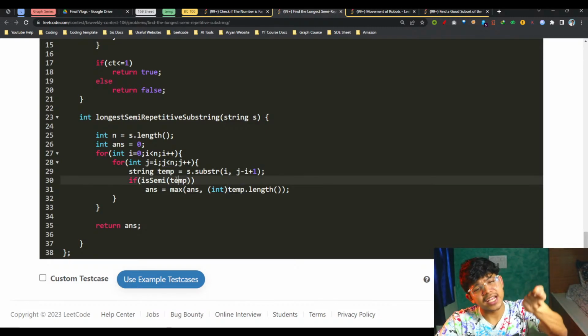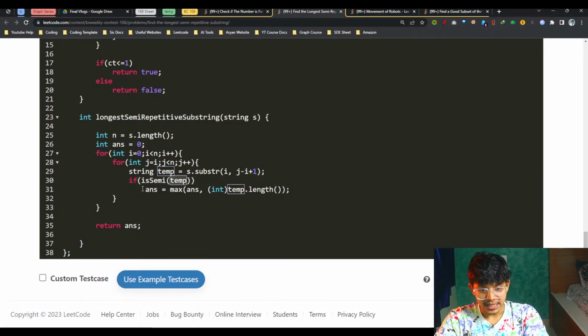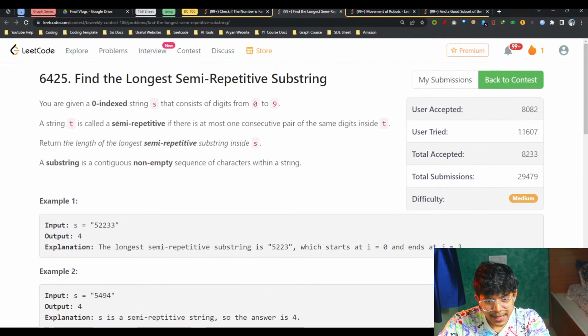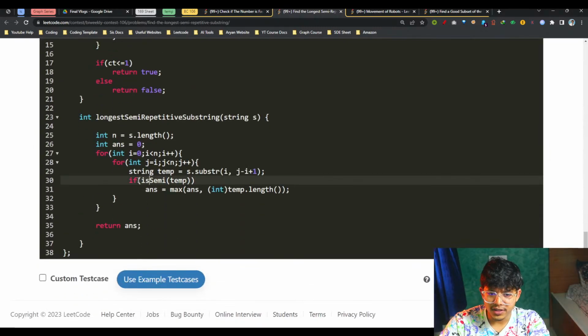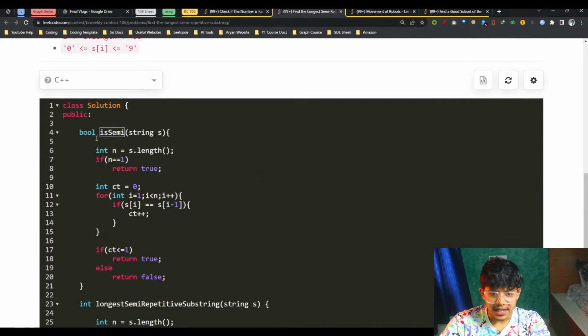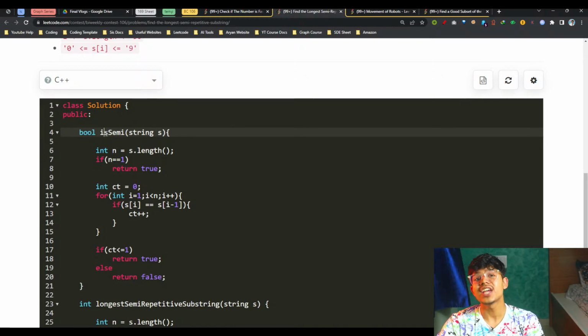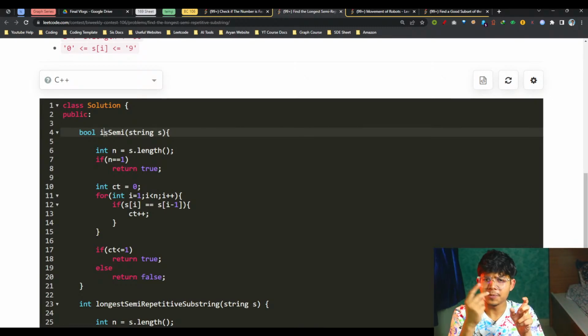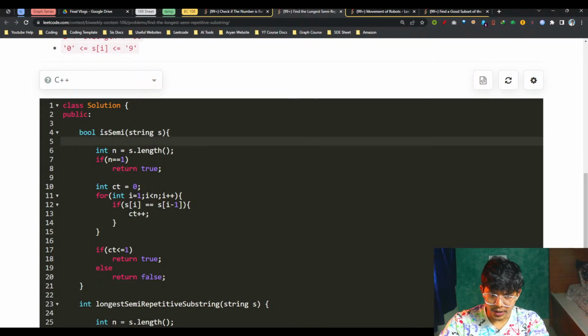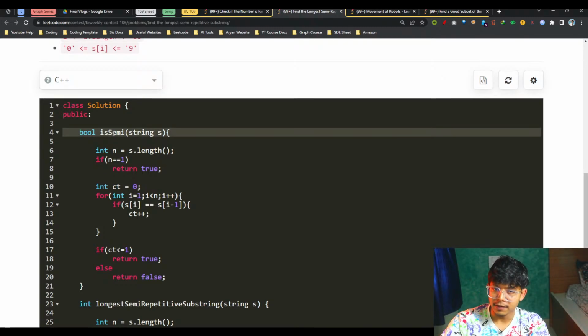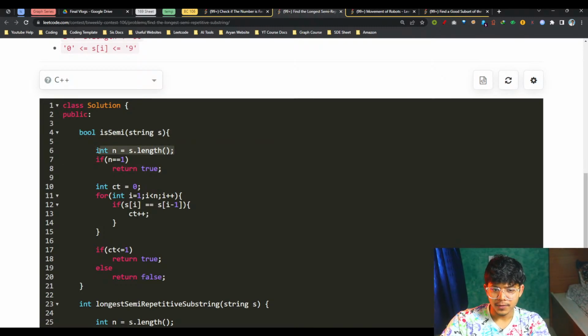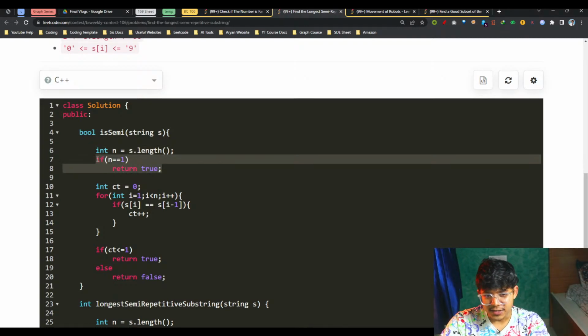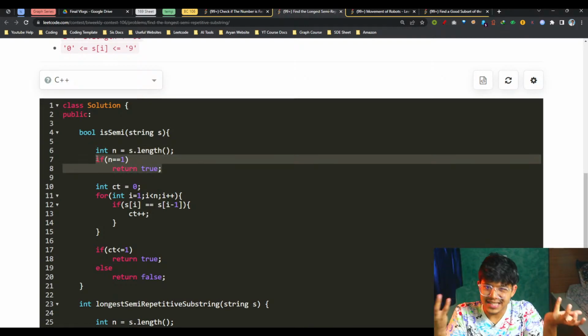I will just go and check if that substring is semi-repetitive or not. And what is the condition for this? Is semi-repetitive is a function itself, which will check if the count of consecutive same elements, which means the same character or same number, is less than or equal to 1. So I'll quickly check if the string I passed in is semi-repetitive or not. I'll check the length of that substring. If the length is 1, simply return true because 1 is itself semi-repetitive.